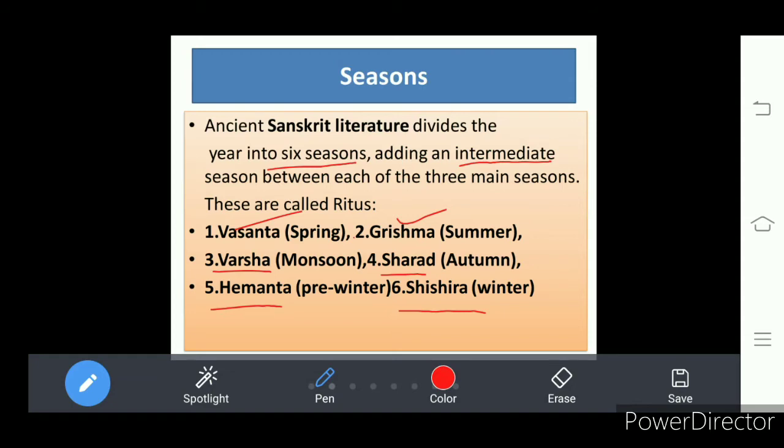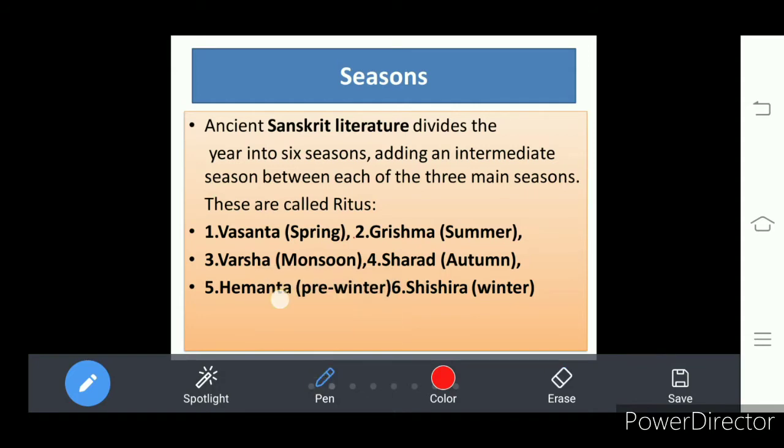So Vasanta starts from March and April. Dear students, these six seasons we find in a year. And in each of these six seasons, we find 2 months.